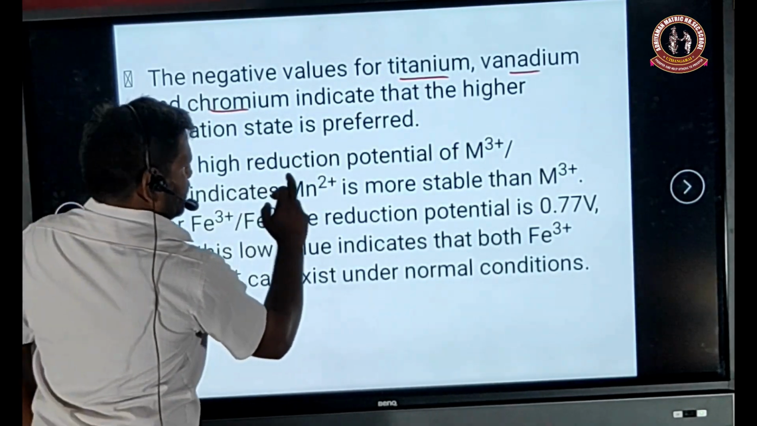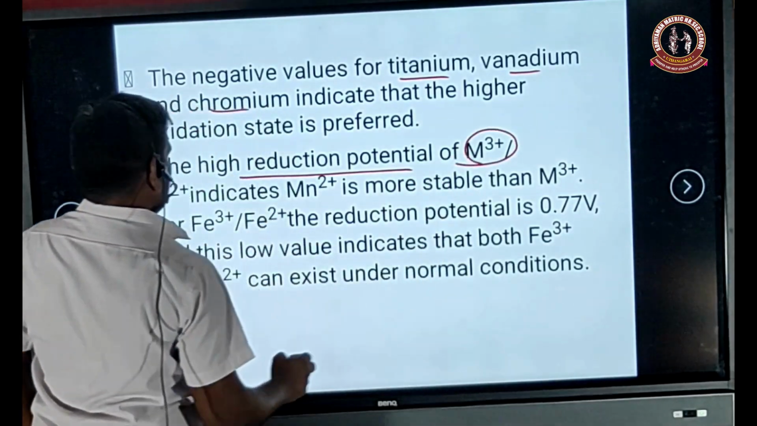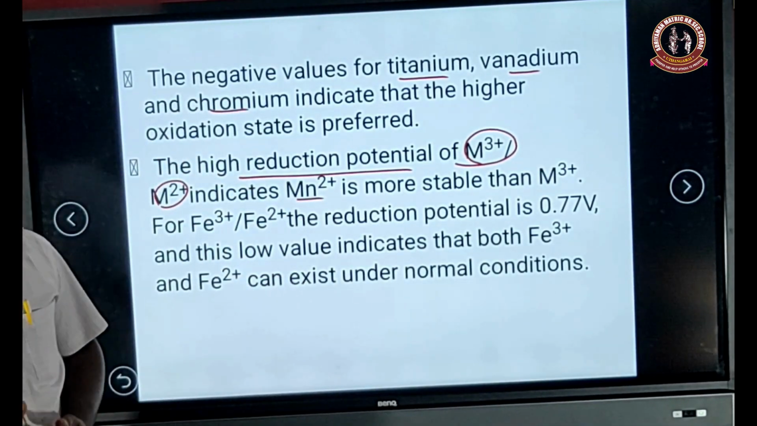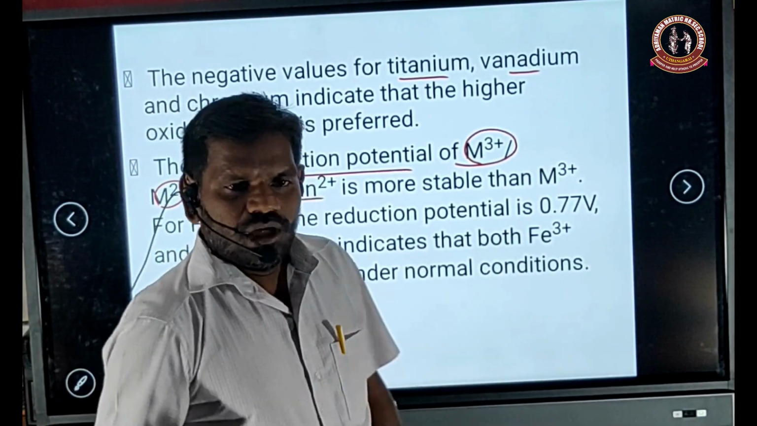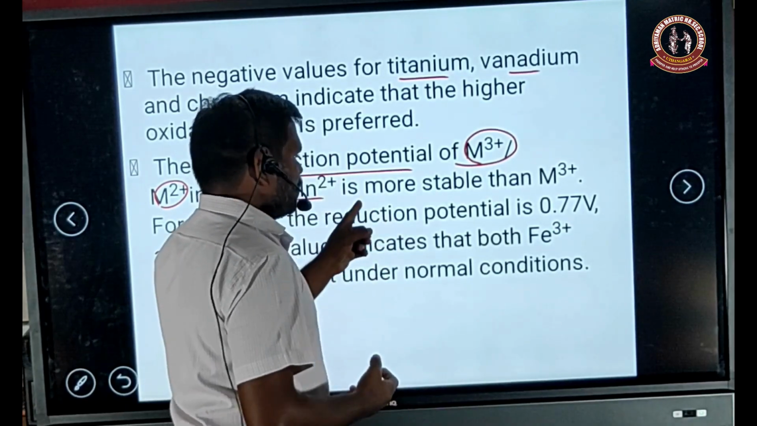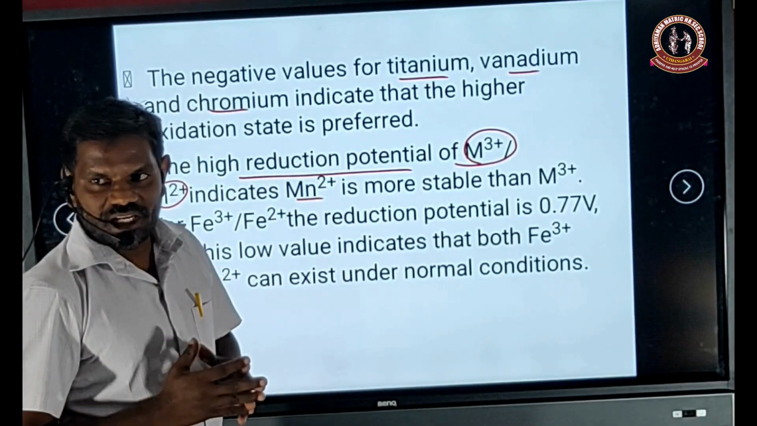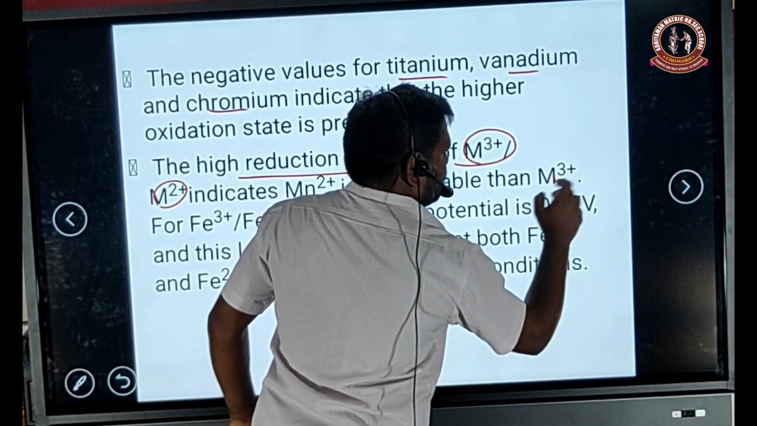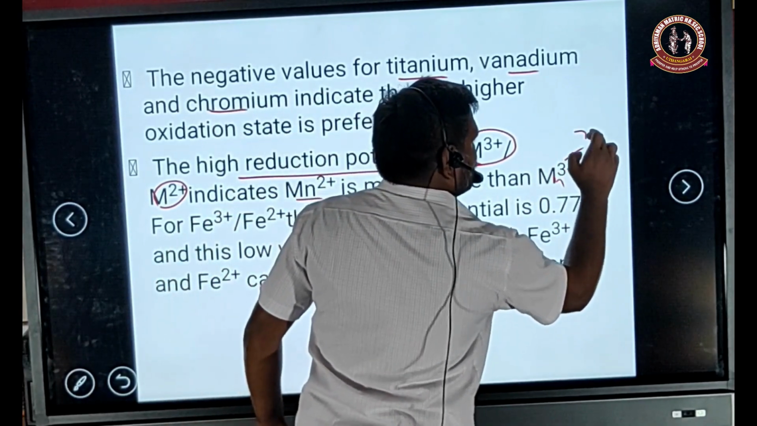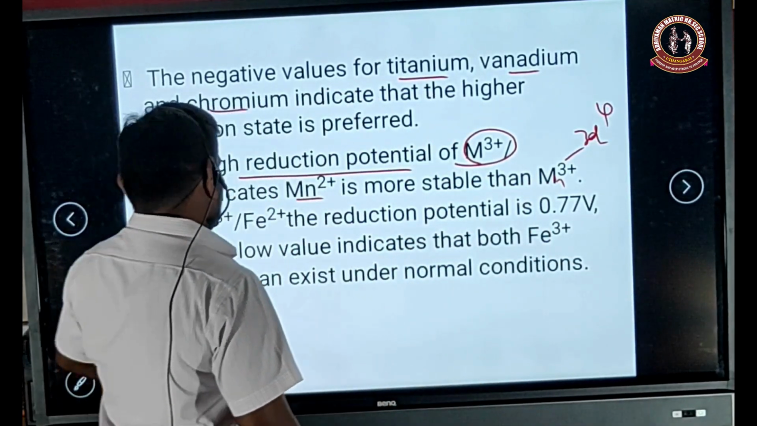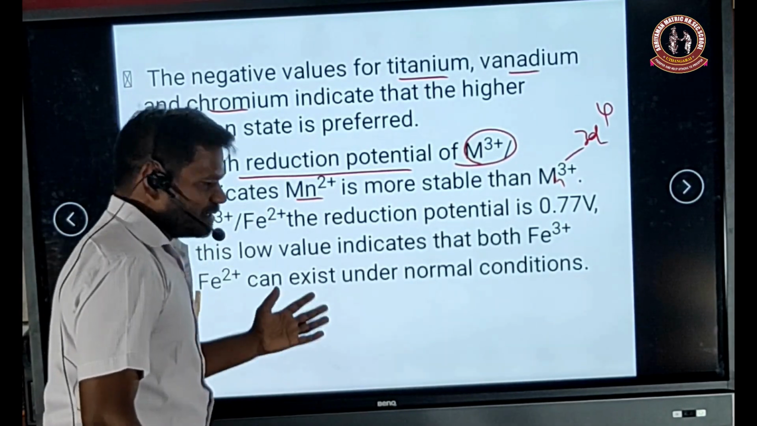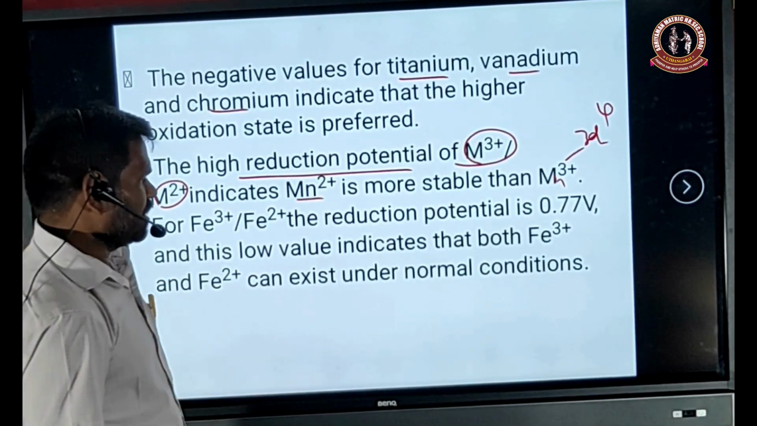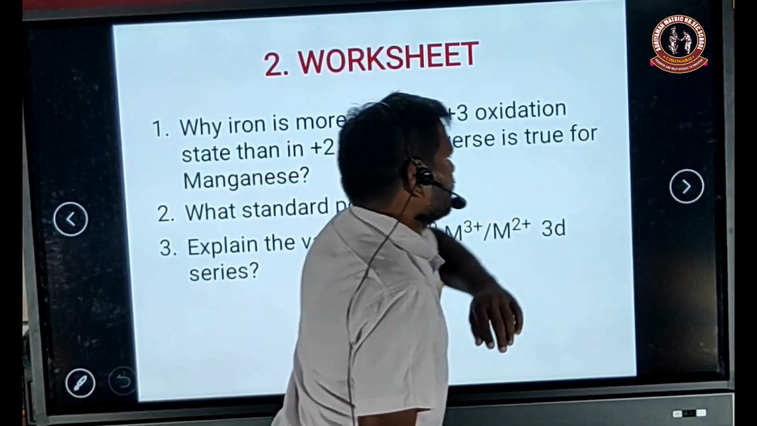Next, the higher reduction potential of the M3+ and M2+ couple indicates that manganese 2+ is more stable. Already I explained, Mn2+ is more stable due to the half-filled stable electronic configuration. Mn3+ is less stable due to the 3d4 configuration. So the potential of Fe3+ is always used as a very good reducing agent for the Mn2+ and Mn3+ ions. Both are similar values.